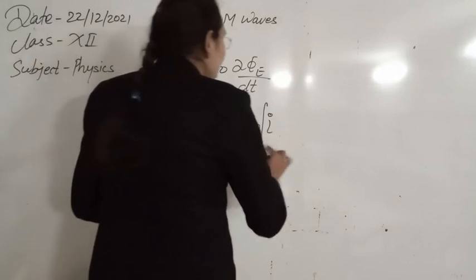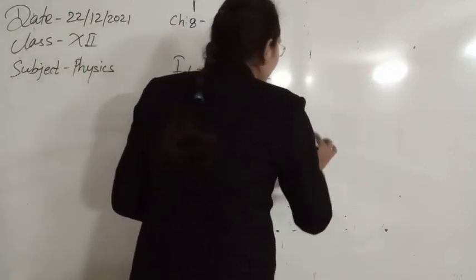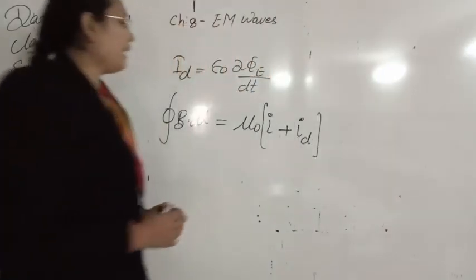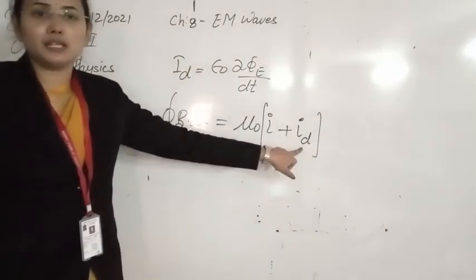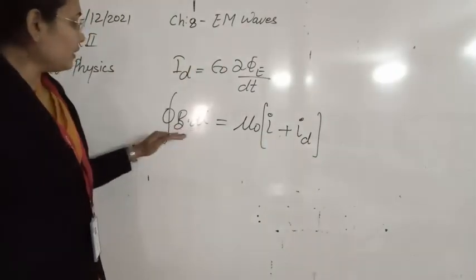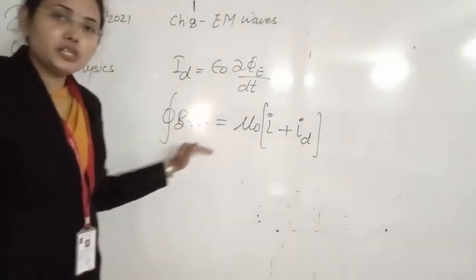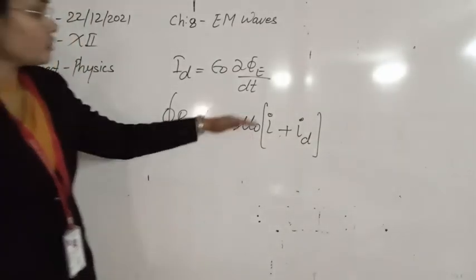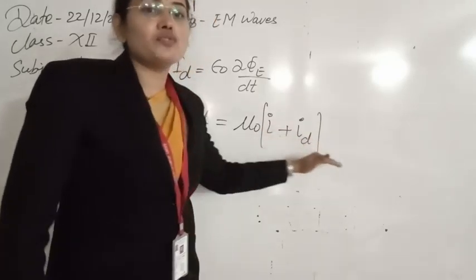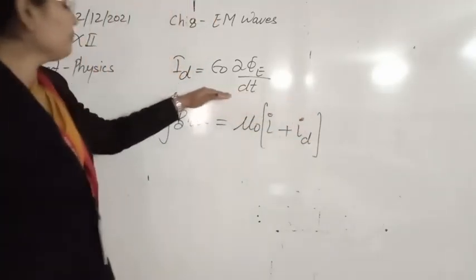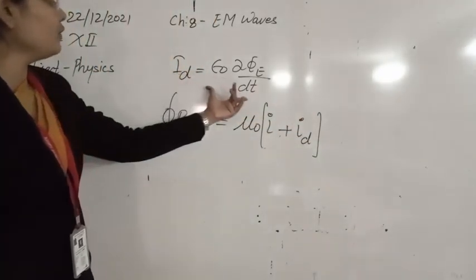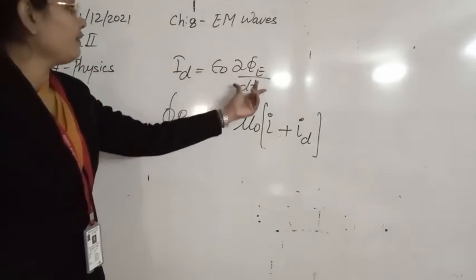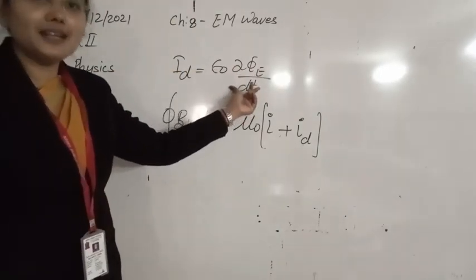Maxwell added a new current, the displacement current. So according to Maxwell, Ampere's theorem should be like this. It is now valid for steady current as well as varying current, because the displacement current's value is epsilon 0 dPhi/dt, representing the alternating current.